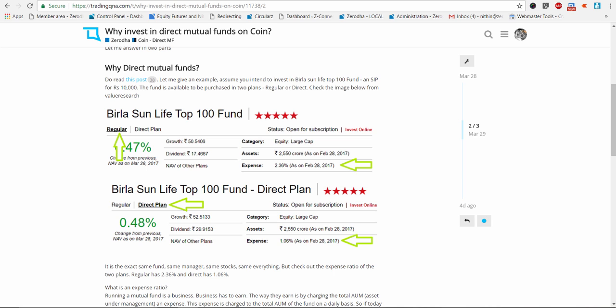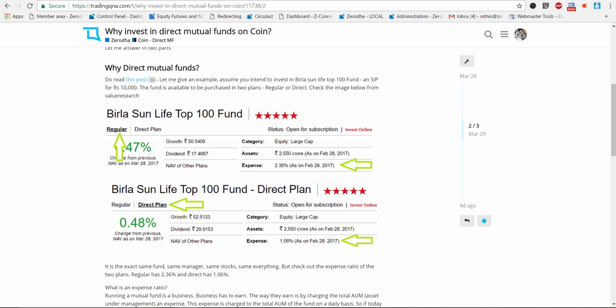Also, because distributors don't earn any commission at all by selling a direct plan, no one's selling it to you. So no one's telling you about it. Because if a distributor introduces someone to a direct plan, he makes no commission, so why would he sell a direct plan? So that's the reason the penetration is quite shallow among retail investors, but all the institutional guys, they know about this. They know that they can make a much higher return by parking the money through a direct plan.